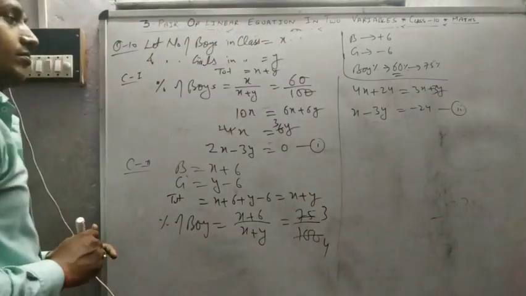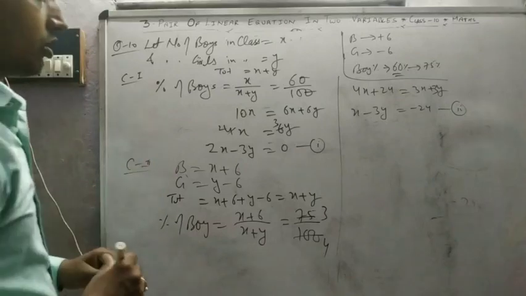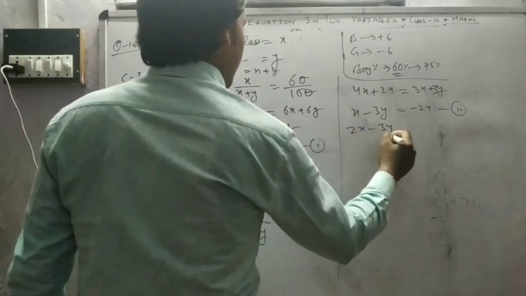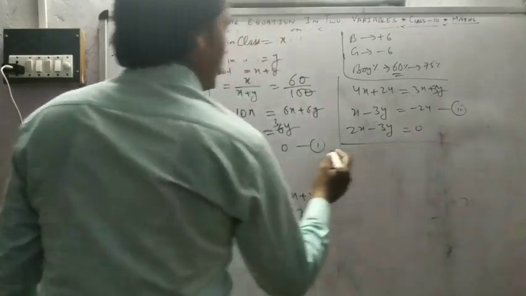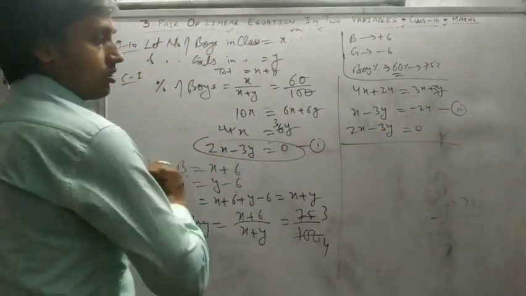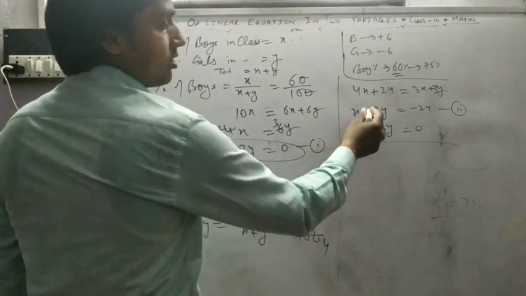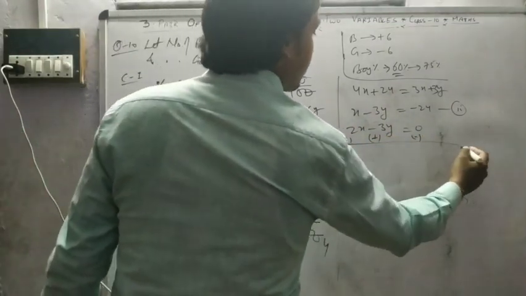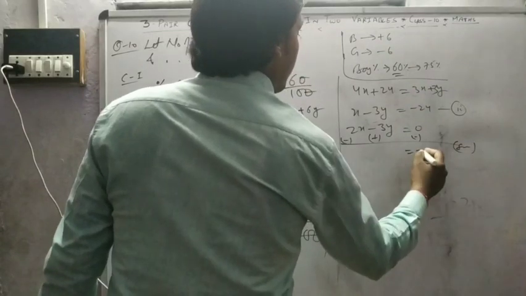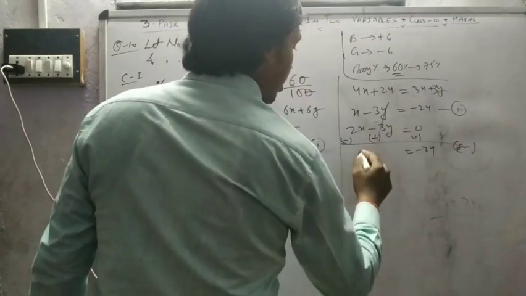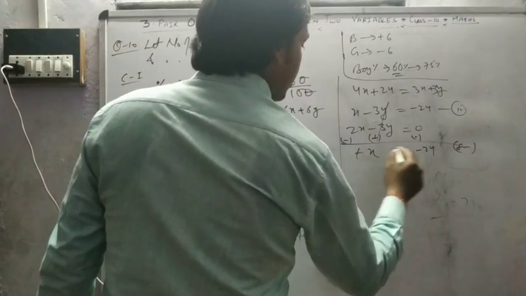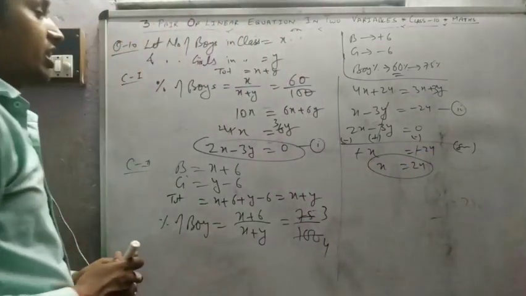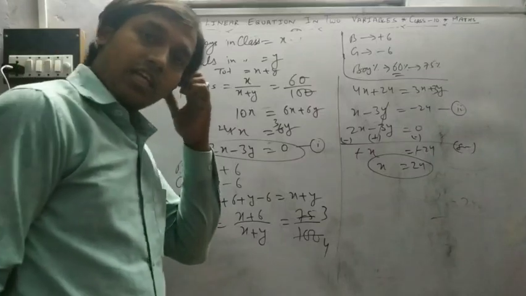Equation number second. Solve both the equations. Write them: 2x minus 3y is equal to 0, this is equation first. Same coefficient, same sign, subtract. Minus 24 cancel. Minus x, x is equal to 24. Means initially 24 boys in the class.